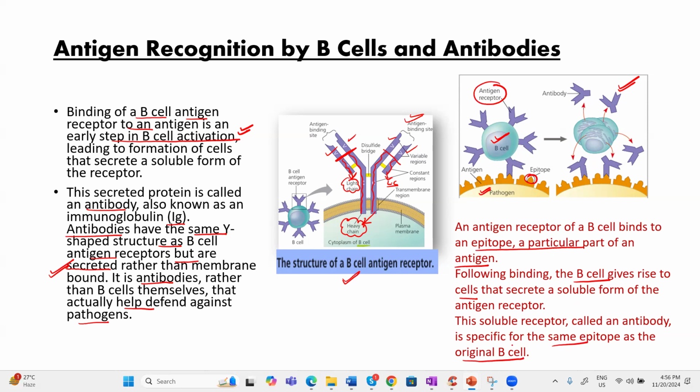So how does the B cell bind with the antigen? It binds with the antigen with the help of its receptor. Then the B cell will be activated and will differentiate into a plasma cell, which will produce antibodies similar to the receptor. How the humoral immune response works in detail, we will see in the next video.